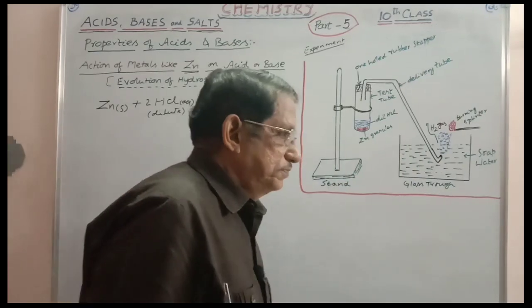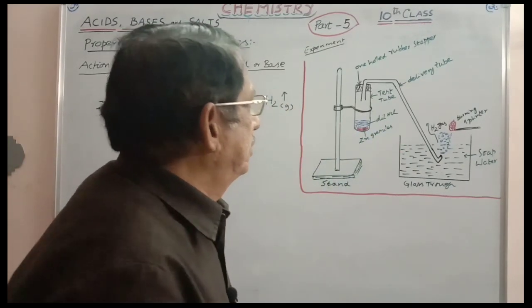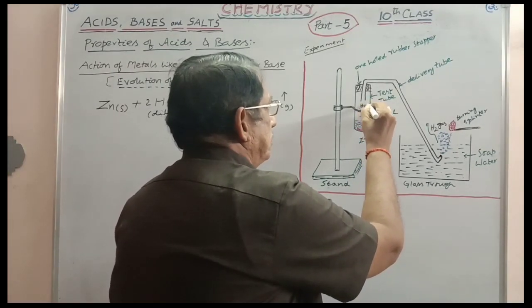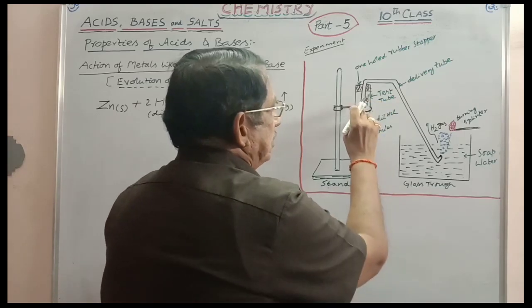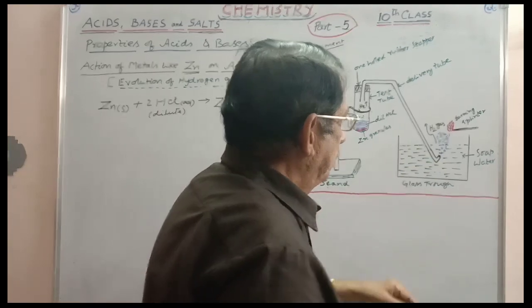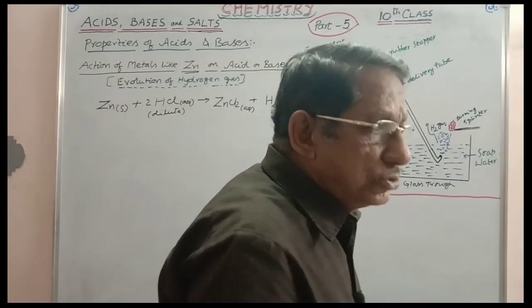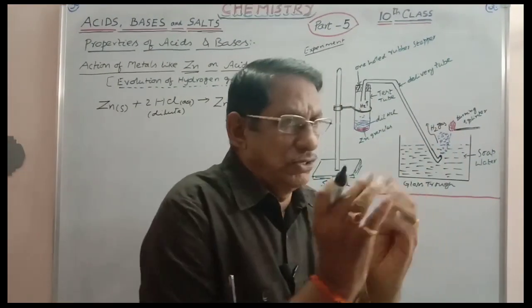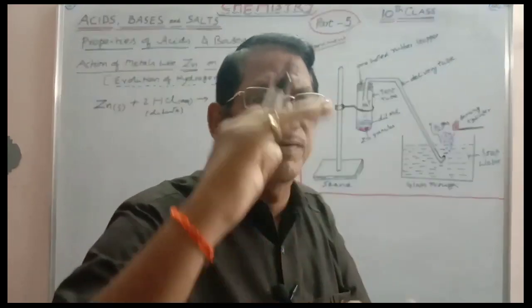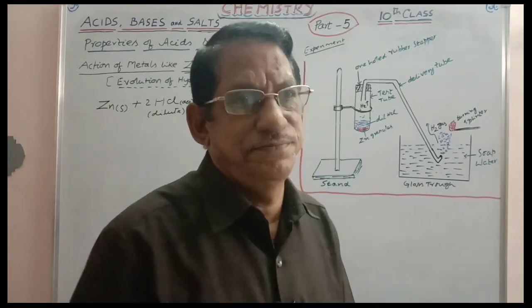This is the experiment. These two will react according to this equation, and here hydrogen gas will be liberated. This hydrogen gas passes through the delivery tube and comes to this end, where the other end of the delivery tube is placed in soap water. Due to the evolution of gas, some bubbles are coming out. Formation of bubbles in soap solution indicates the evolution of gas. And what that gas is, you have to identify.